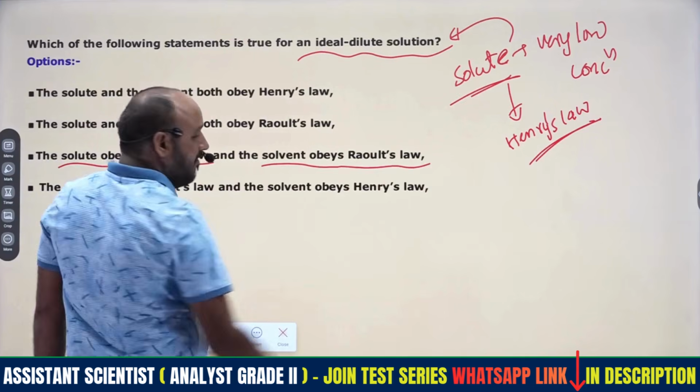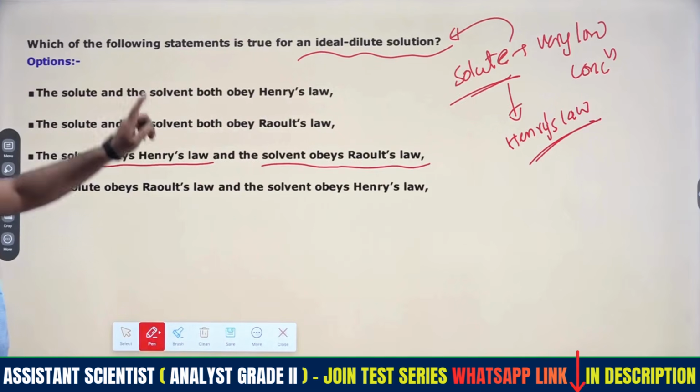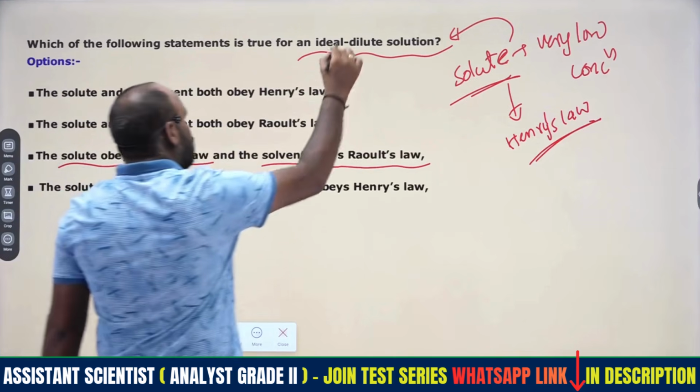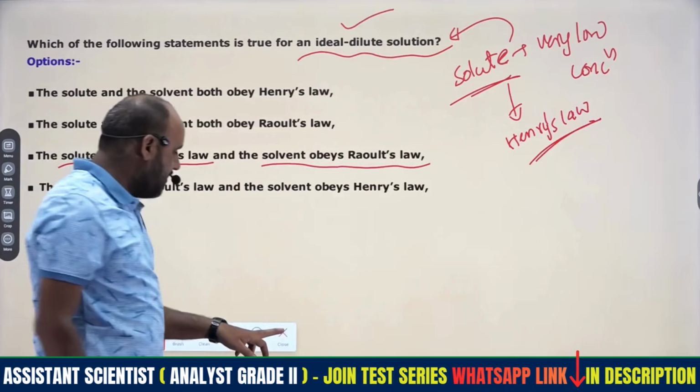Solvent always obeys Raoult's law. But in an ideal solution, both solvent and solute obey Raoult's law. Here the solute obeys Henry's law and the solvent obeys Raoult's law. Those are called ideally dilute solutions.